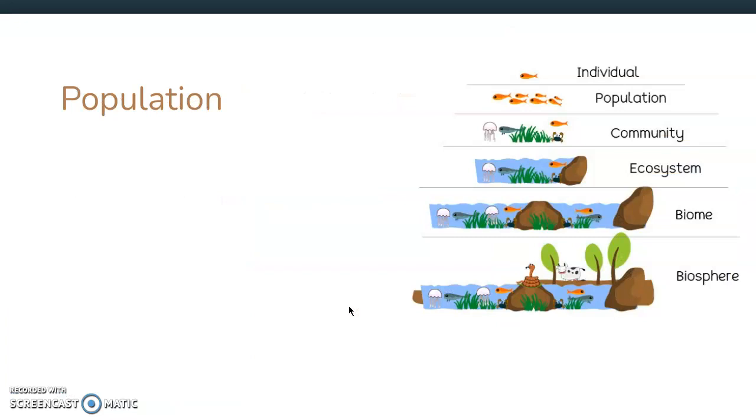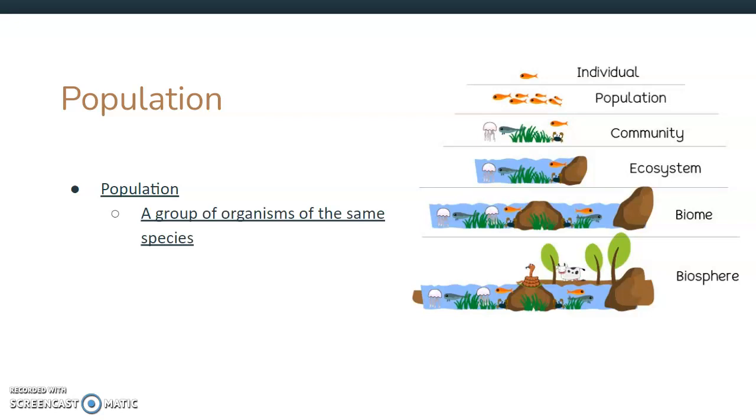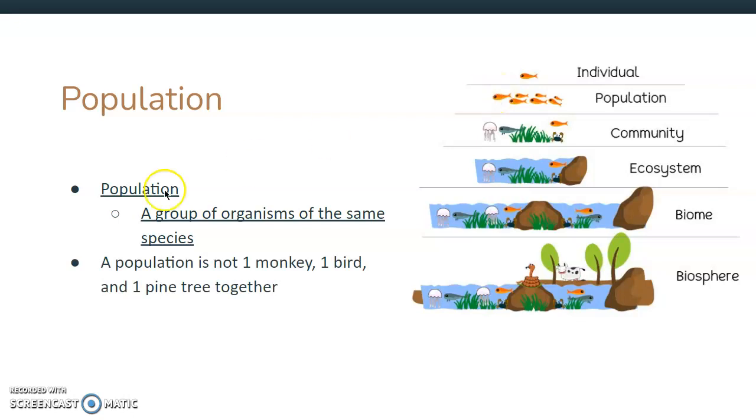All right, let's talk about population now. Our definition for population is a group of organisms of the same species. So we can see when we have one fish, now we have a bunch of fish. We have 1, 2, 3, 4, 5, 6, 7 fish in our picture up here. A population is not one monkey, one bird, and one pine tree together. A population has to be of the same species. So we don't see a bunch of different kinds of fish in our population. They all look the same. They're all yellow fish.